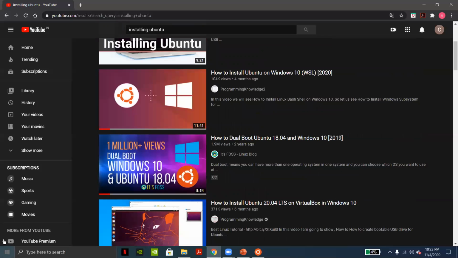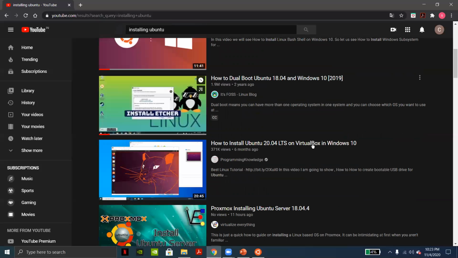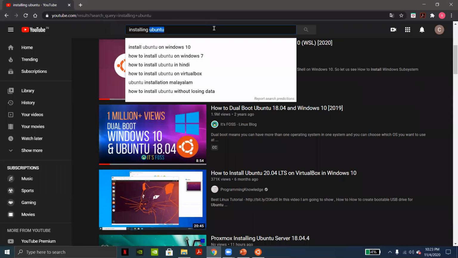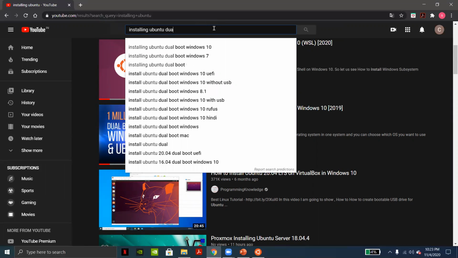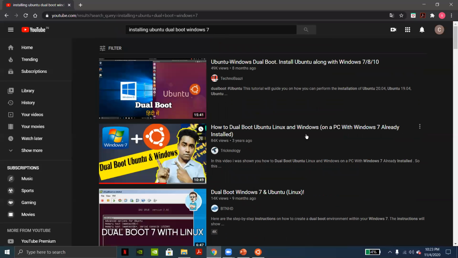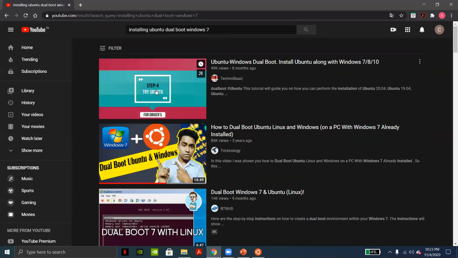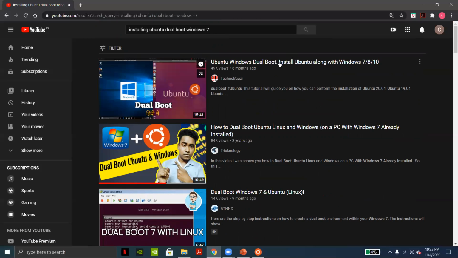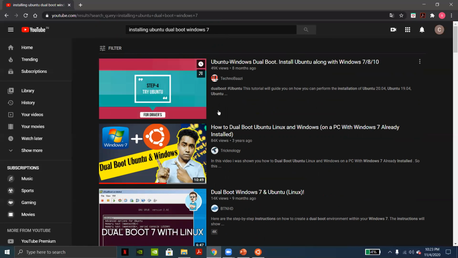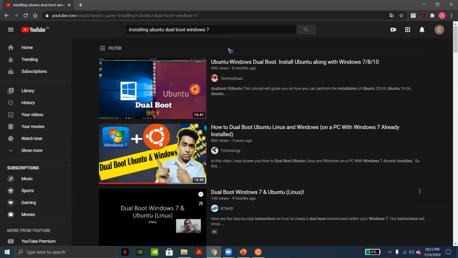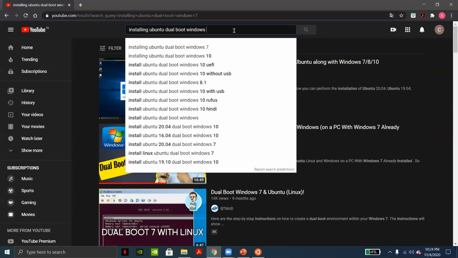And VirtualBox, of course, we have seen that way. And of course, if you want to dual boot Ubuntu also, you can check. If you have Windows 7, you can check the links for dual boot with Windows 7 or 8. So you can check this dual boot, and then you can also see the dual boot with Windows 10.